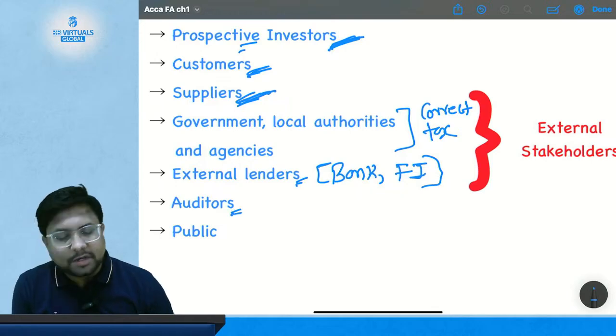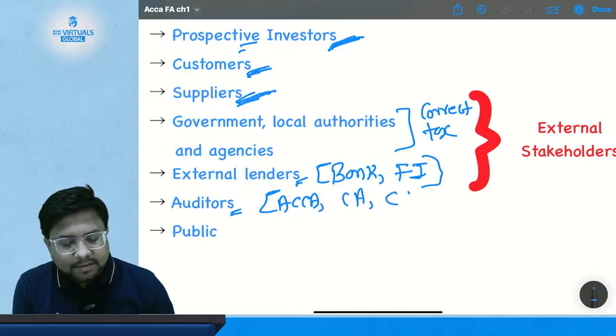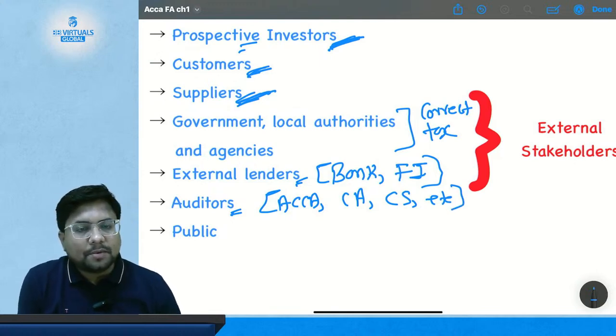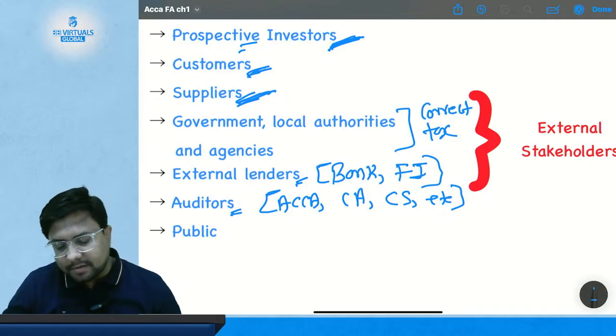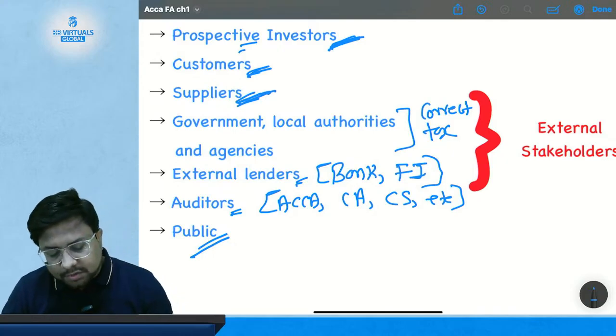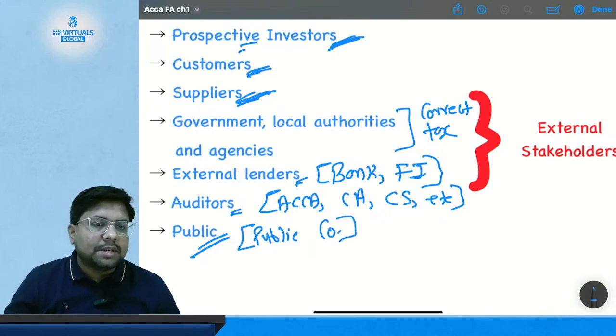Then come auditors like ACCA, CA, CS and so on, who are going to use your financial statement for the purpose of audit. And at last comes the public. In the case of public companies, the public also becomes a user of your financial statement.